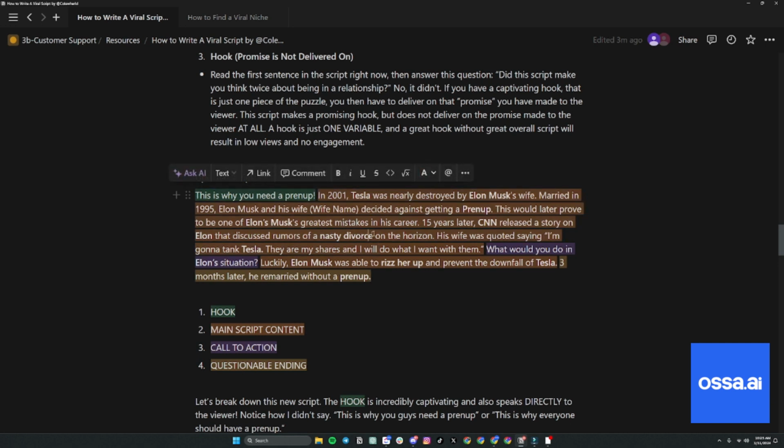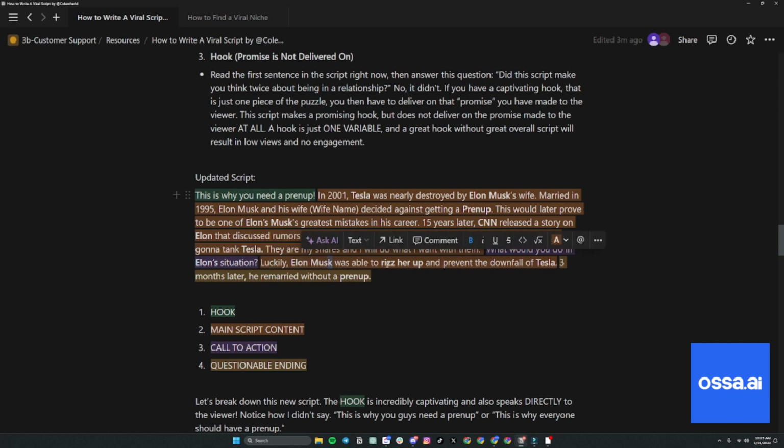So notice how we hook them in. We tell the story, high attention words throughout, keeping engagement. We have that call to action slipped in there to increase engagement. What would you do in his situation? People are like, oh, this is what I would do. I'm going to go comment. Like, this is how I feel about it. And then boom, we throw in one last line. Luckily, Elon Musk was able to rizz her up. That's relatable to prevent the downfall, give some closure. Then we say 3 months later, he remarried without a prenup.